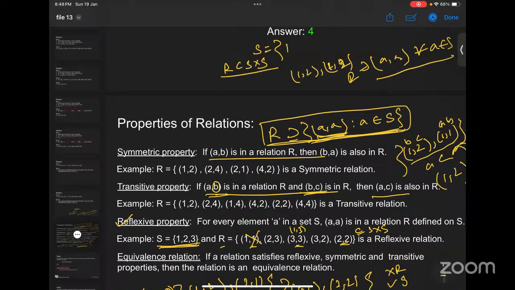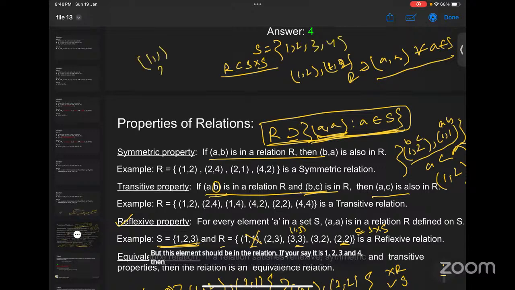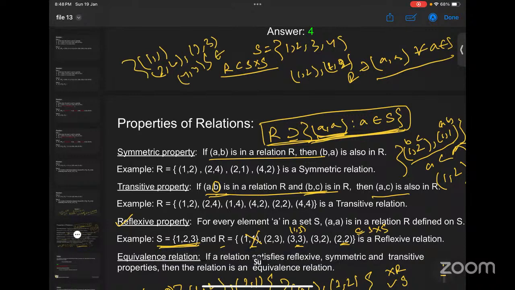If your set is {1, 2, 3, 4}, then (1, 1), (2, 2), (3, 3), and (4, 4), these 4 elements should be there in the relation. Suppose there is no (4, 4), then it will not be reflexive. So for every element of S, 1, 2, 3, 4, there has to be